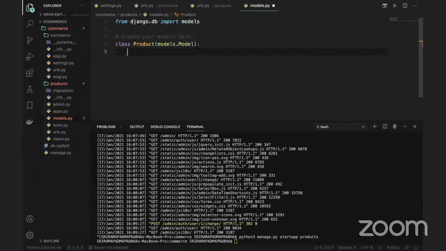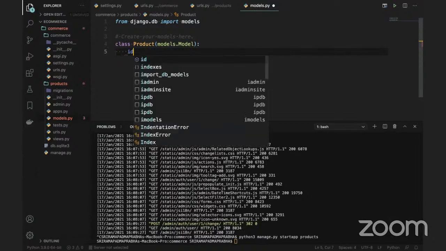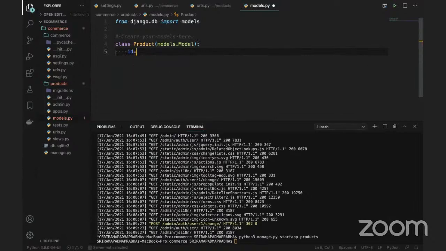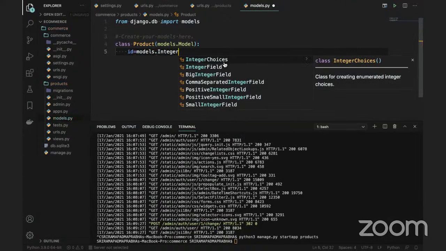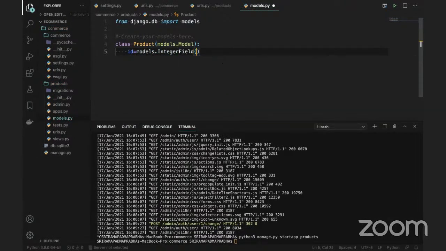Okay, so now I will use some columns here. For example, take the product ID. We can say product ID is equal to models.IntegerField. Okay, so we can use the integer field and mention it here, or like product name.